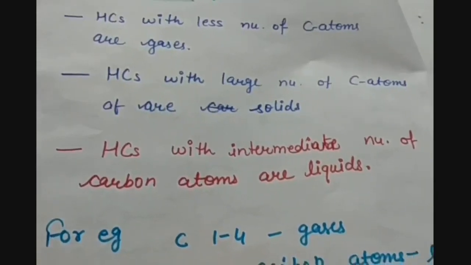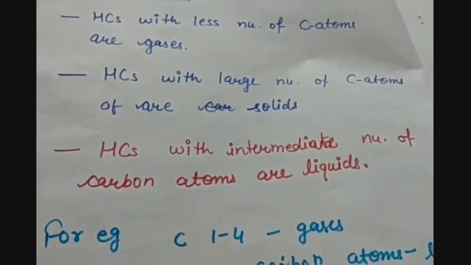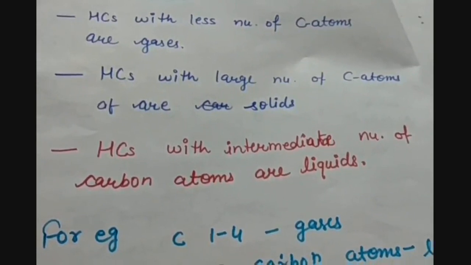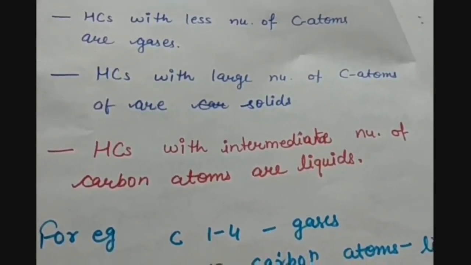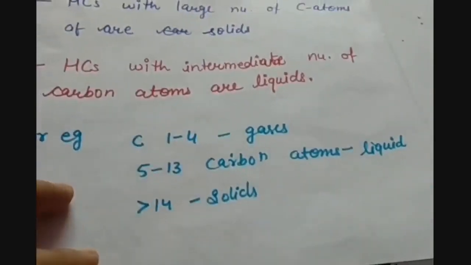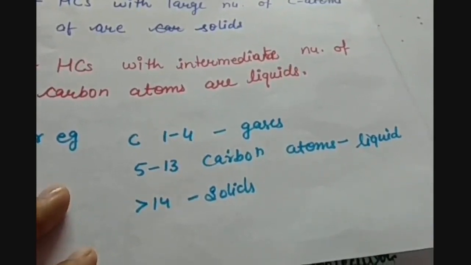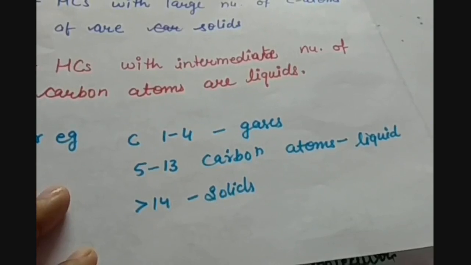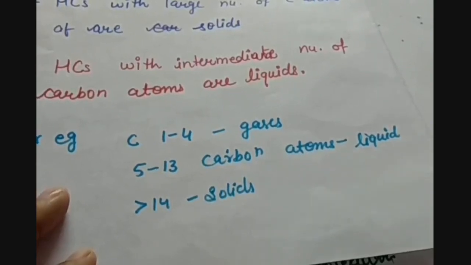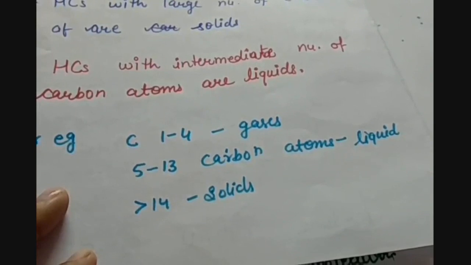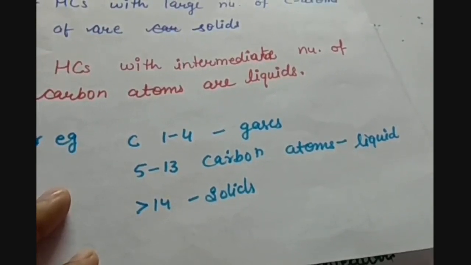Now let us see what exactly is meant by small, large or intermediate numbers. When the carbon number in a compound is 1 to 4, either 1, 2, 3 or 4, then the compound will be in the gaseous form, or you can say its physical state will be gas.